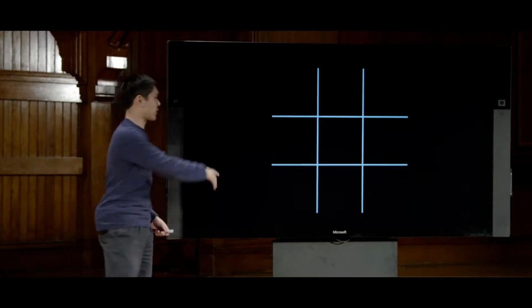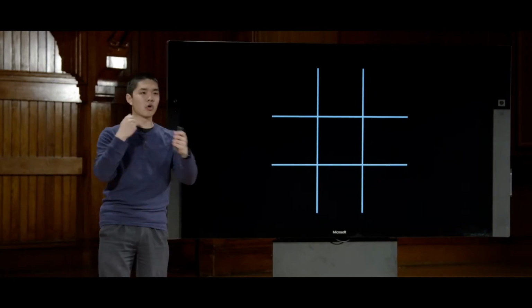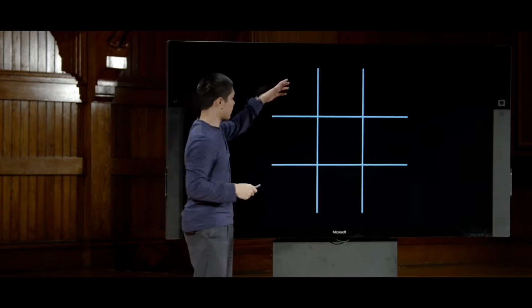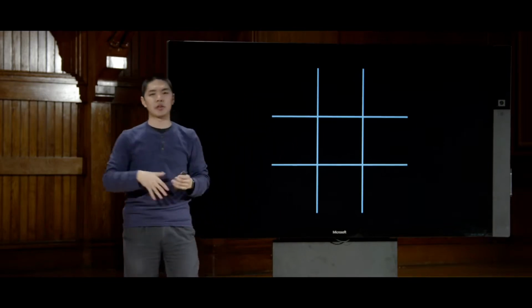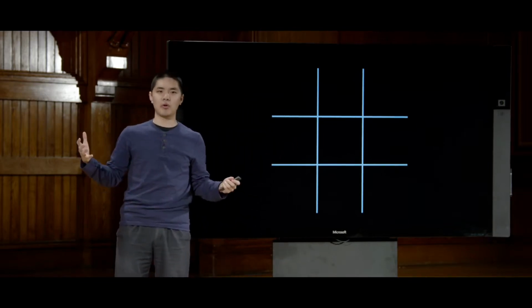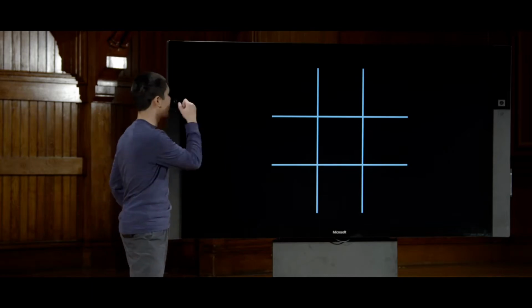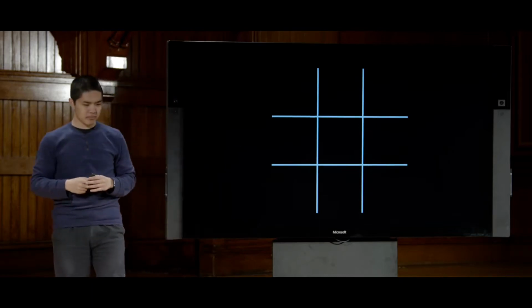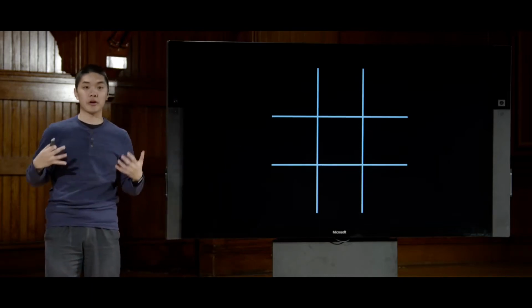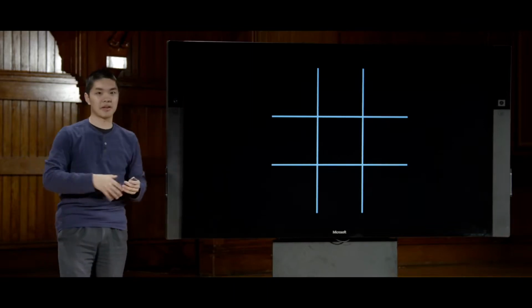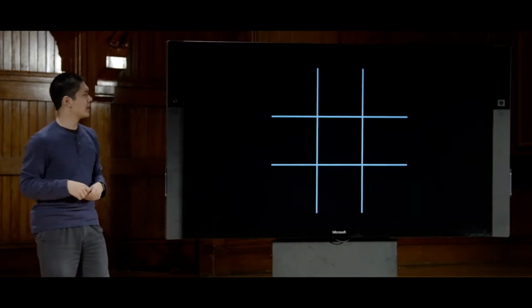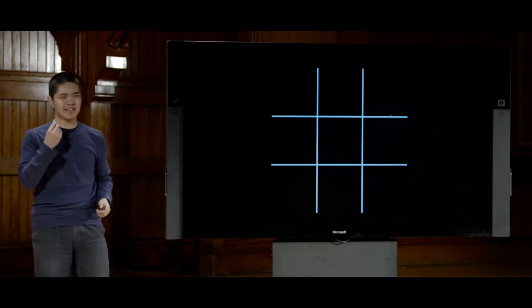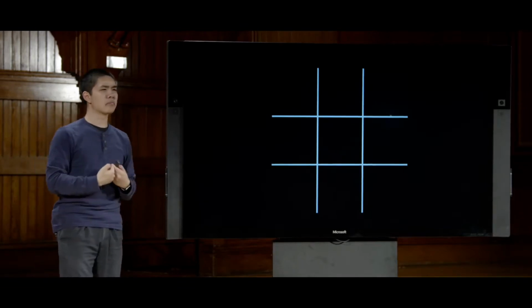And this is most popular in something like a game like tic-tac-toe, where we've got this 3x3 grid, and X and O take turns either writing an X or an O in any one of these squares, and the goal is to get 3 X's in a row if you're the X player, or 3 O's in a row if you're the O player. And computers have gotten quite good at playing games, tic-tac-toe very easily, but even more complex games. And so you might imagine, what does an intelligent decision in a game look like?